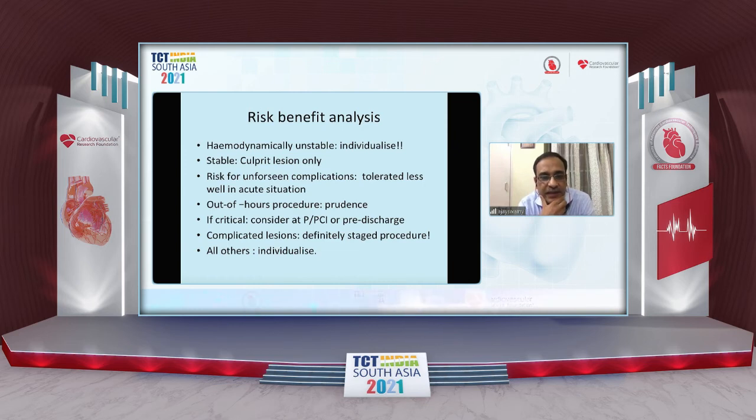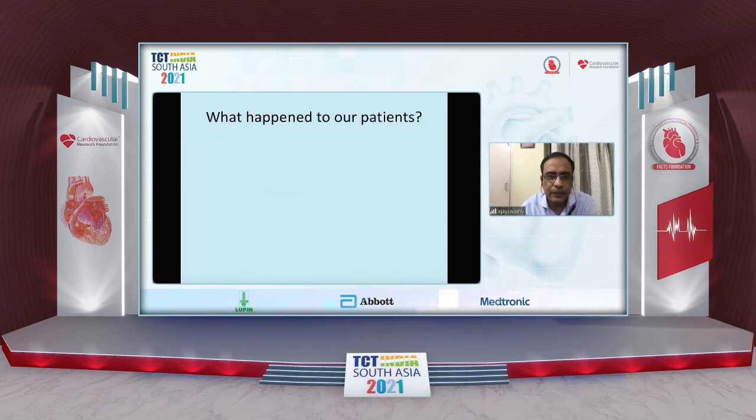In a patient who's stable, definitely do the culprit lesion only. The risk for unforeseen complications, which are tolerated less well in acute situations, and also the out-of-hours time at which such patients usually come, prudence is probably the most important first step. If the other lesions are really critical, it's probably good to consider at the time of the primary PCI. Somebody who has an RCA infarction and a 90% LAD, and continues to have features which are unstable at presentation, we'd probably do the LAD as well, or definitely do it pre-discharge. Complicated lesions, definitely staged procedure. All others need to be individualized.